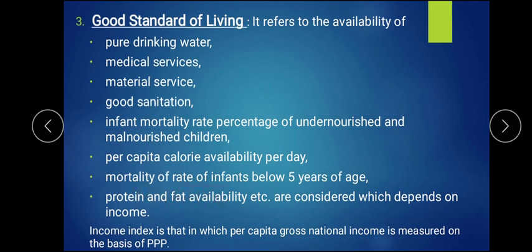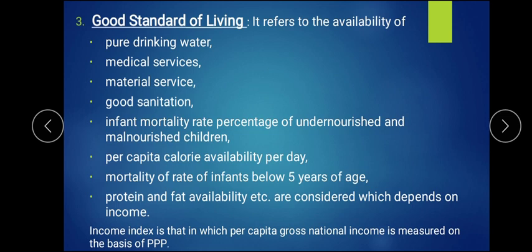Then protein and fat availability: how much protein they consume, and how much fat should be consumed by a person at different ages. If all this is available depending upon their income, we can say they have a good standard of living. Lastly, the income index is also there, which gives the per person, that is per capita, gross national income. Like we have already seen in per capita income, it is the gross national income divided by the total population, and it gives us the basic PPP, that is purchasing power parity.